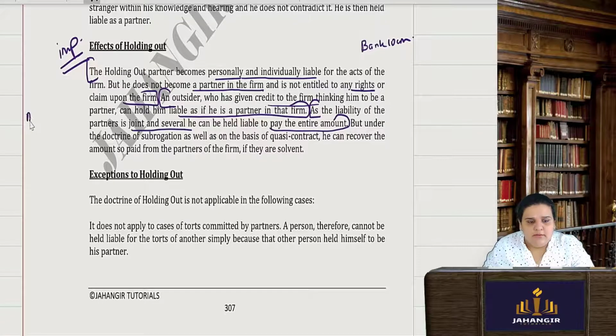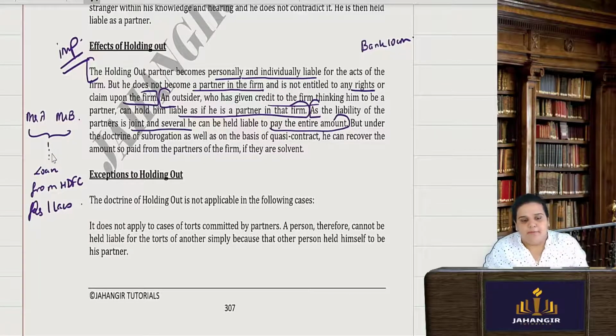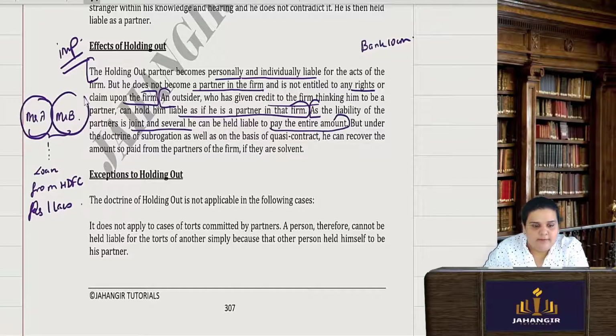See, Mr. A and Mr. B, okay, they went ahead and took a loan from HDFC of, say, rupees 1 lakh. Now there was a default in the payment of the loan. They had to pay the loan back, right? So they are jointly and severally liable, both have to pay this loan.